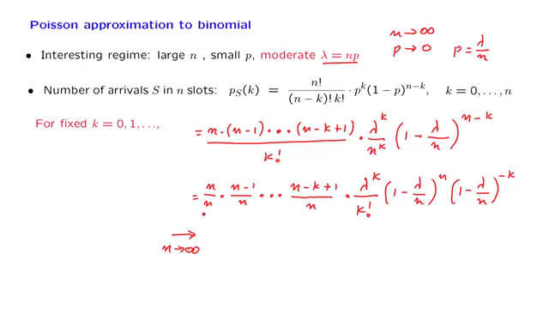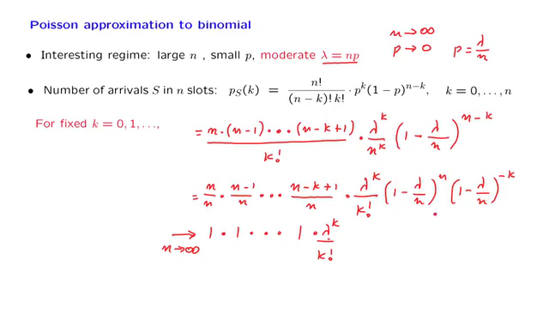The first term that we have here is equal to 1. How about the second term? N divided by n is equal to 1. 1 over n goes to 0, so this term also converges to 1. And by a similar argument, all the terms in this product, including this one, converge to 1. The term lambda to the k over k factorial remains exactly as is.